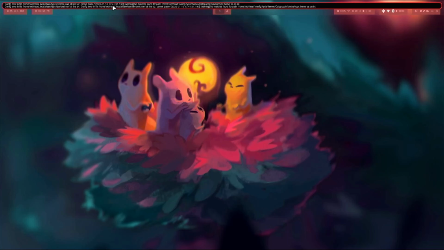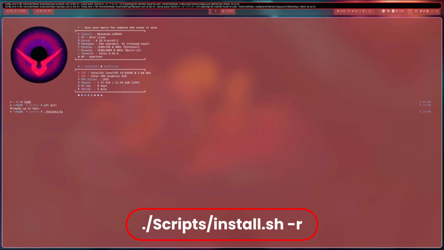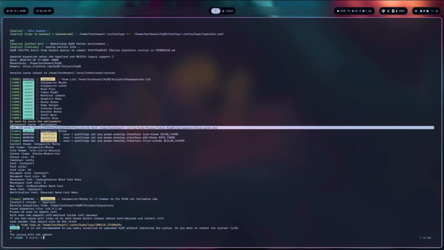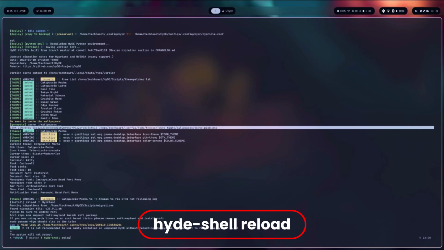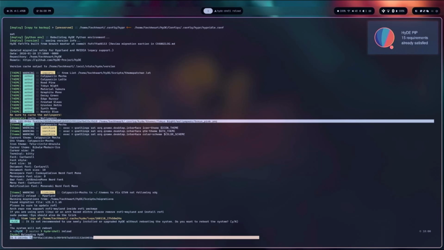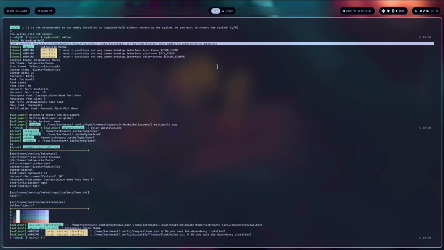So, in order to fix it, we'll open up a terminal with Super T, and we'll move into the HyDE directory, and we're going to do a git pull, and then we'll run scripts/install.sh -r. This will update all the themes and hopefully reset those variables so we have no errors. It wants us to reboot, but I'm going to say no, and I'm going to run a HyDE shell reload. Notice the config errors are gone. I'm going to give the system a reboot, and I'll meet you back here, and we'll inspect HyDE.